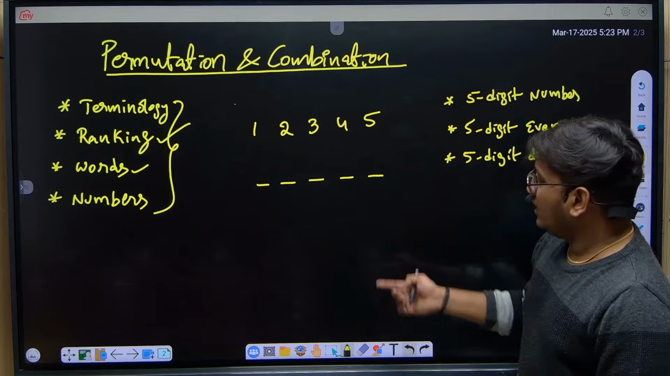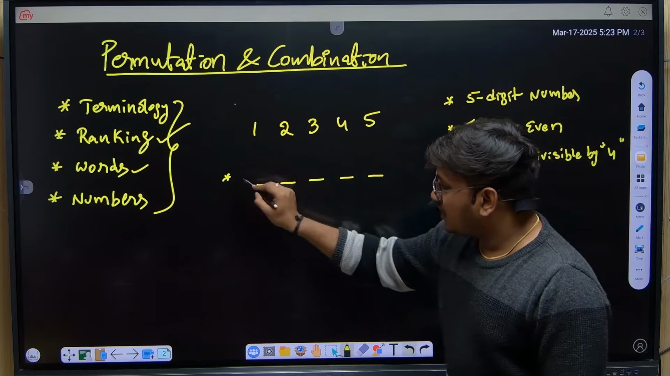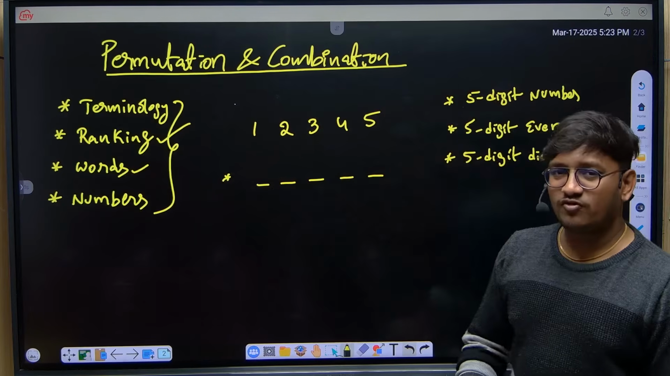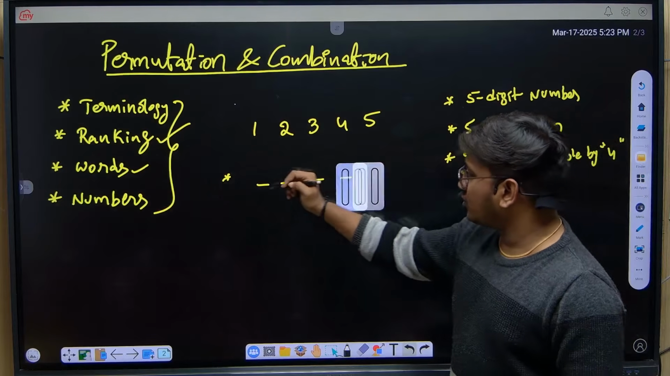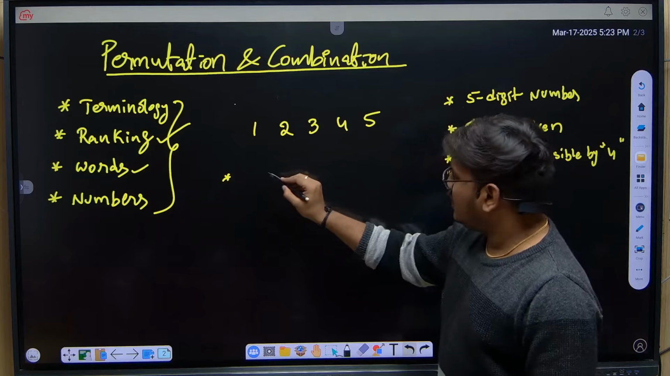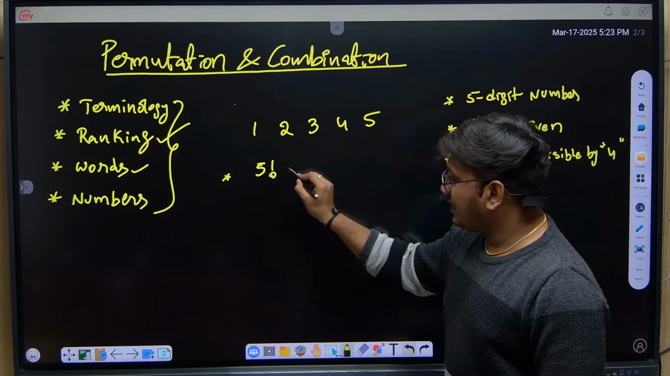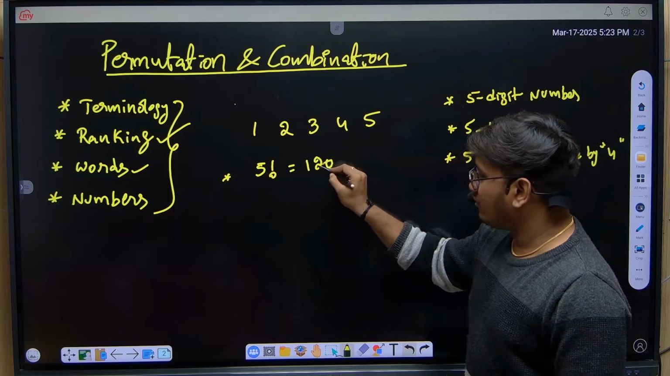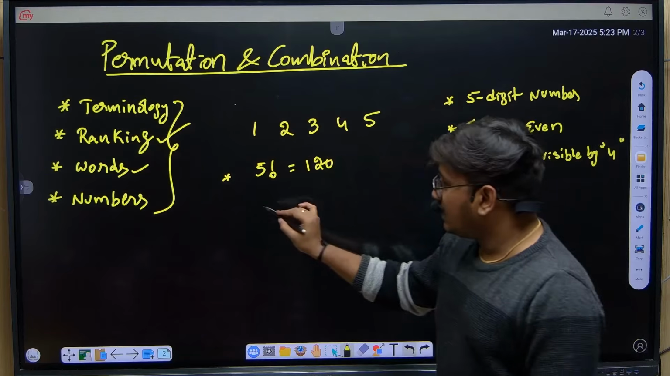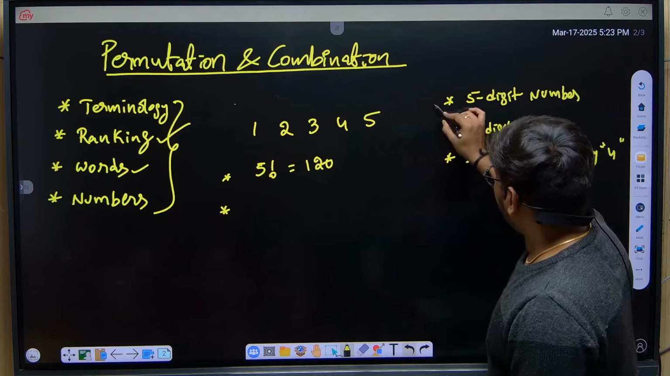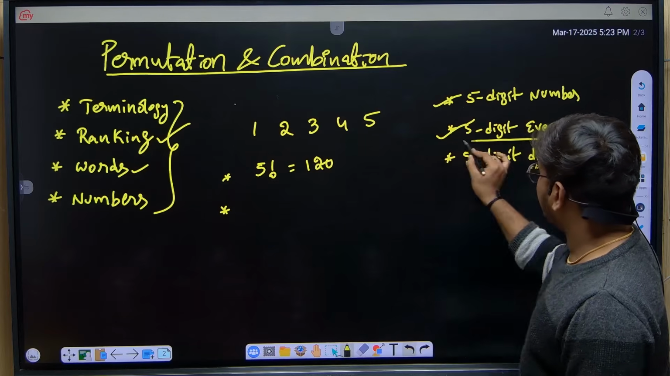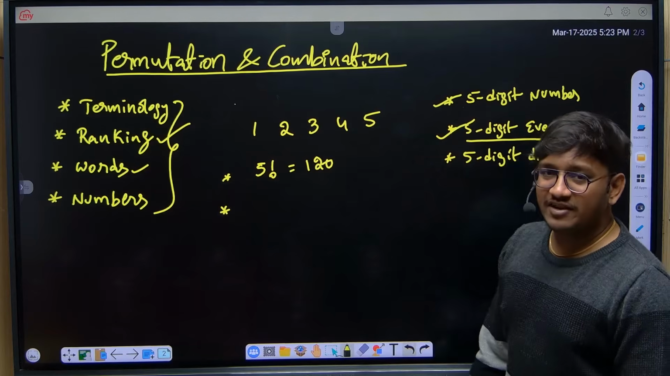Example, for the first one, how many 5-digit numbers can be formed? 5-digit numbers can be arranged in 5 factorial ways. So the answer is 5 factorial, which equals 120. Total 120 combinations you will get. Next, how many 5-digit even numbers can be formed?